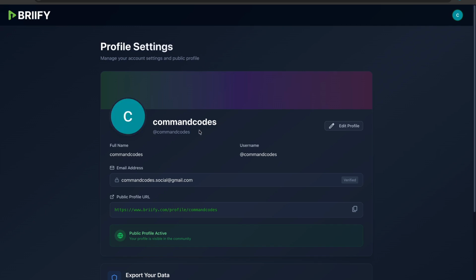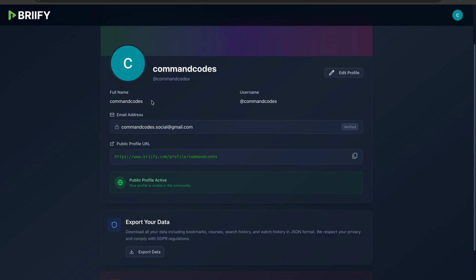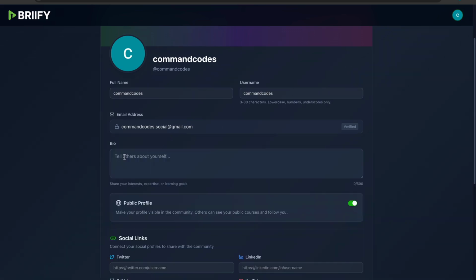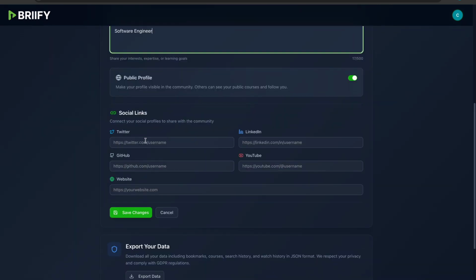Here you can do a few things about your profile. You can update your profile picture. You can update your username right here, so just click on this. You can tell more about yourself, software engineer, right? You can do that. You can update your Twitter link right here.